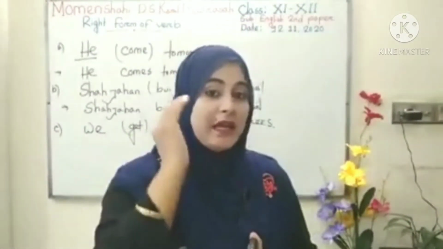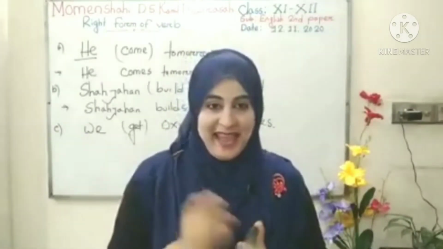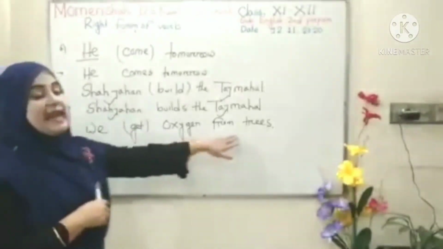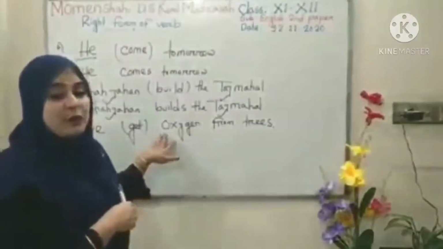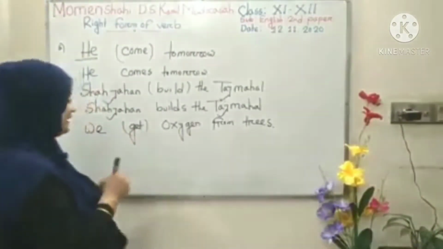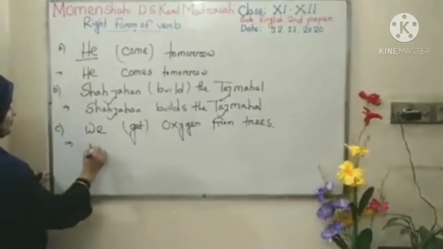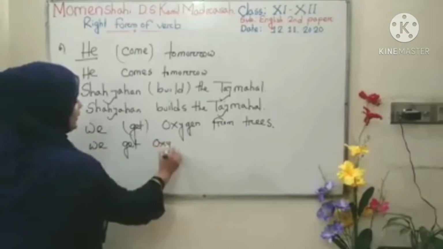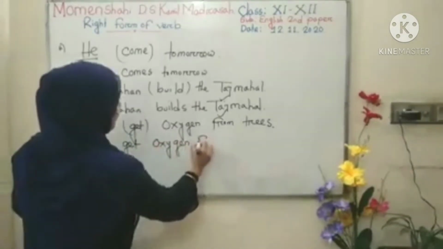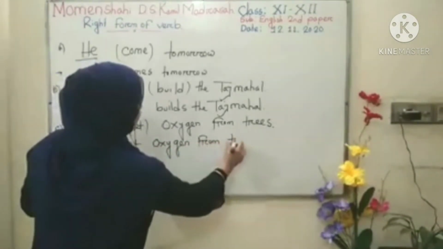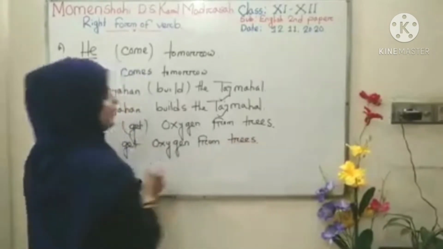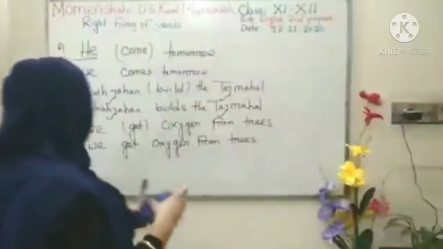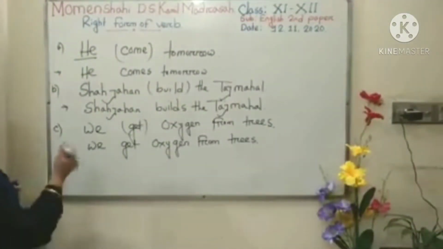In present indefinite, the verb must be in present form, and as it is first person, you can't change it in that type of sentence. The answer is: We get oxygen from trees. Understand? Yes.